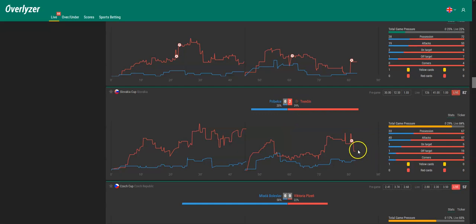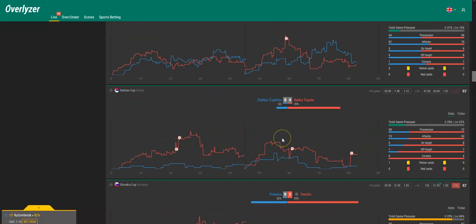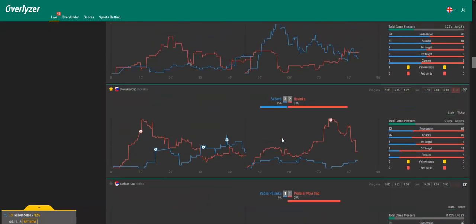And as we see, Trencin, we just had it at 0-2 already, so this would have been a good pick if we were just on time for that, but it doesn't matter. We have so many opportunities over a whole match day that are similar to this.